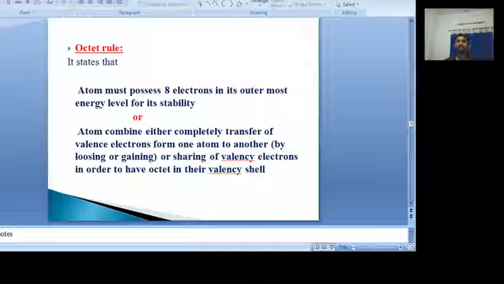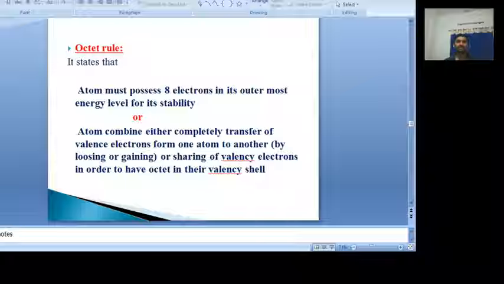So simply we need to remember here, octet rule means an atom must possess 8 electrons in its outermost energy level for its stability. This is a point we need to remember while explaining chemical bond formation between two atoms. Once they get 8 electrons, there is no need to transfer more electrons from one atom to another atom. Only till getting the 8 electrons do we need to transfer or share the electrons for their stability. This is the octet rule.